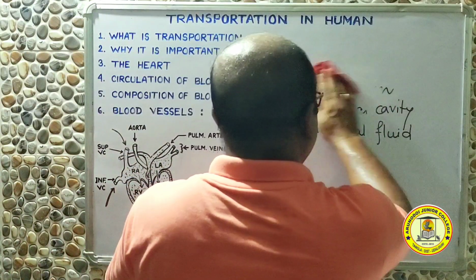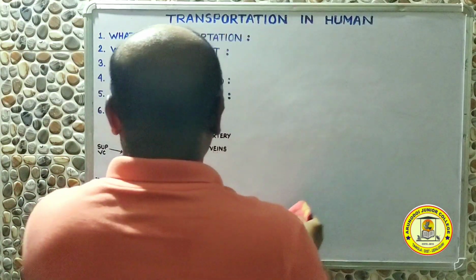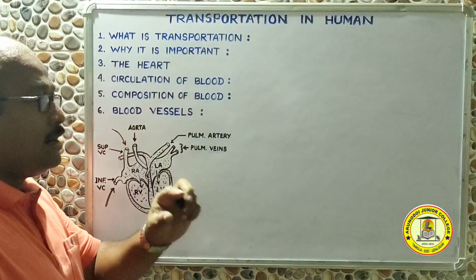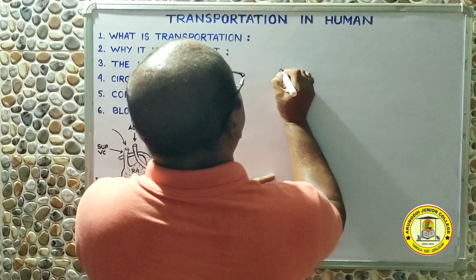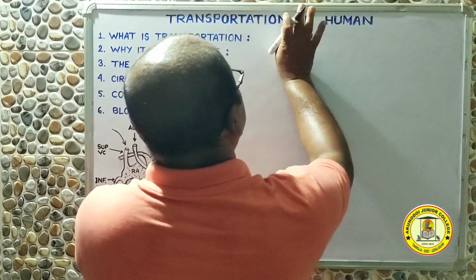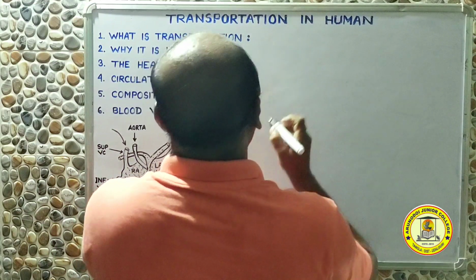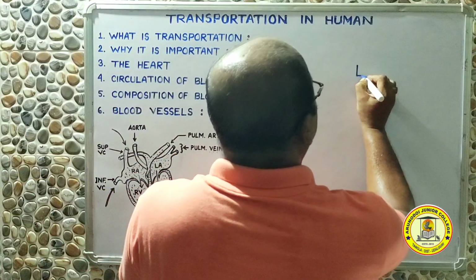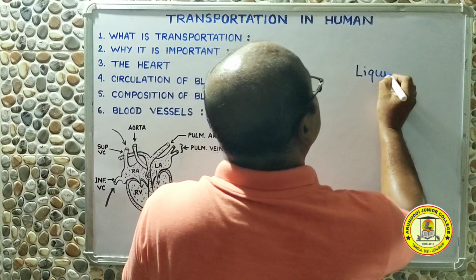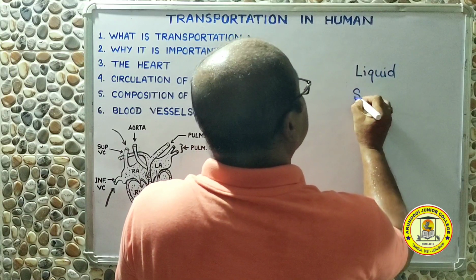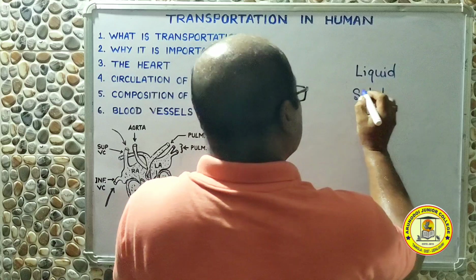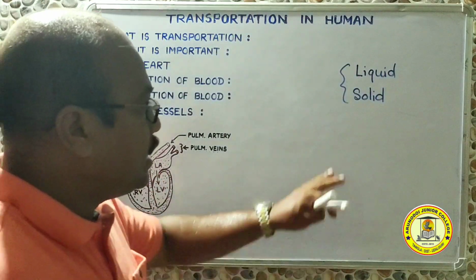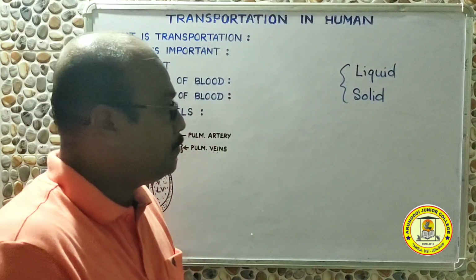After this, we are coming to see the composition of blood. Now blood is composed of, number one, a liquid part, and then the second is the solid part. So blood always contains two components. One is the liquid component and the second is the solid component.